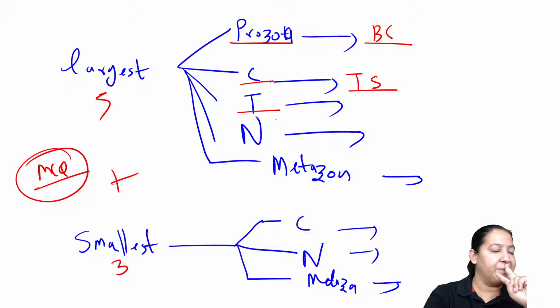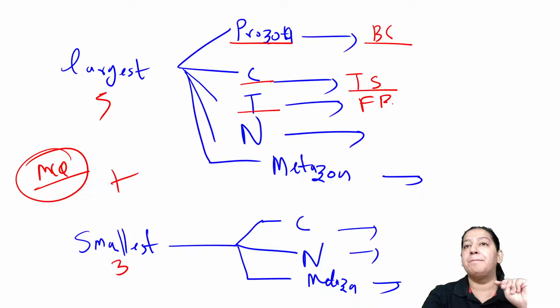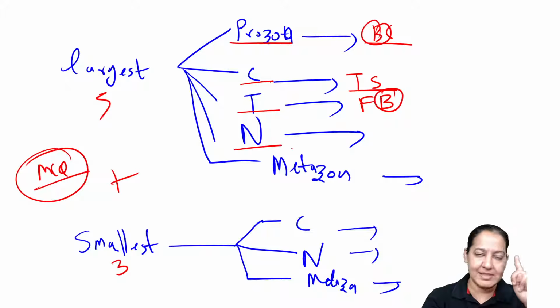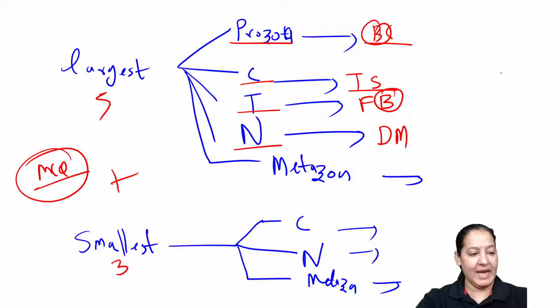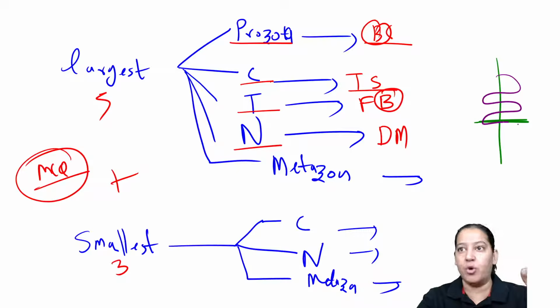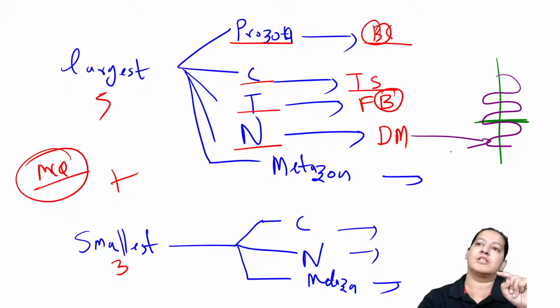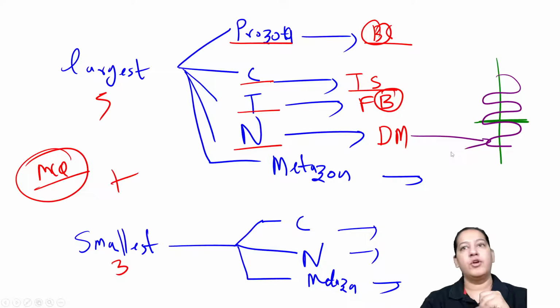Largest trematode, let me think. Trematode का classification क्या था? It is Fasciola buski. B for बड़ा. यहाँ पे भी B for बड़ा, यहाँ पे भी B for बड़ा. Largest nematode, it is Dracunculus medinensis. Learn like that: in our plus sign of the medical, the worm sitting here is the largest nematode, Dracunculus medinensis. You will never forget now. Give me a thumbs up.